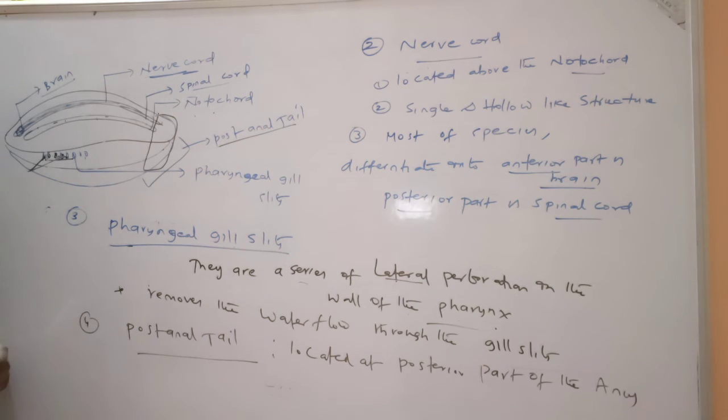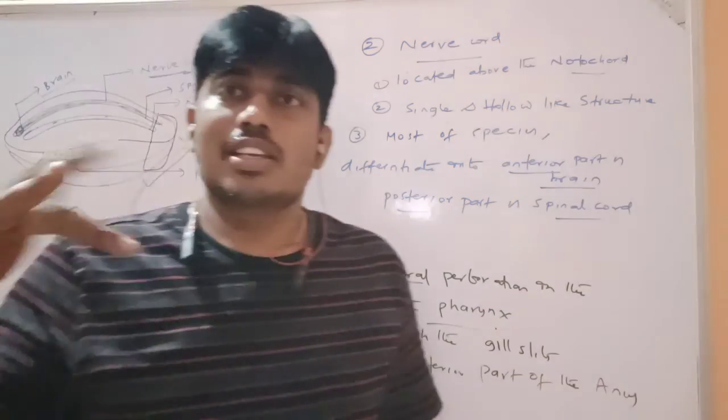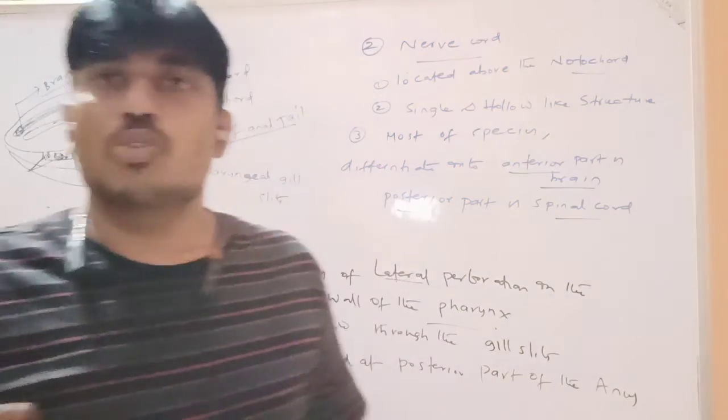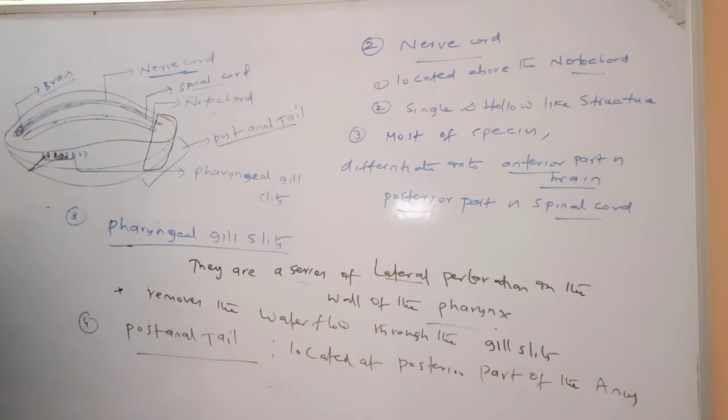In many aquatic species, it helps in locomotion. In terrestrial animals such as kangaroos, it helps in balancing the organism. This is the post-anal tail. These are the general characters of chordata.